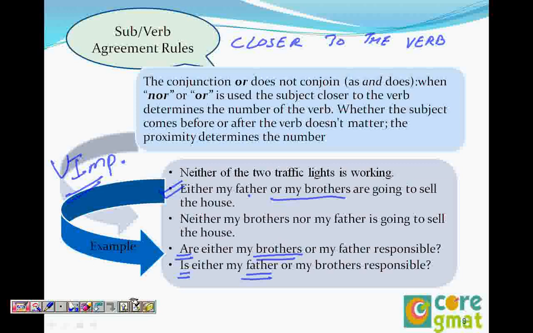Let's see what happens when we have positive and negative parts in the sentence, in the next slide.